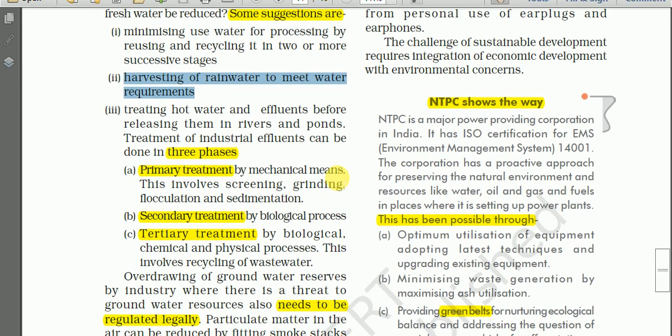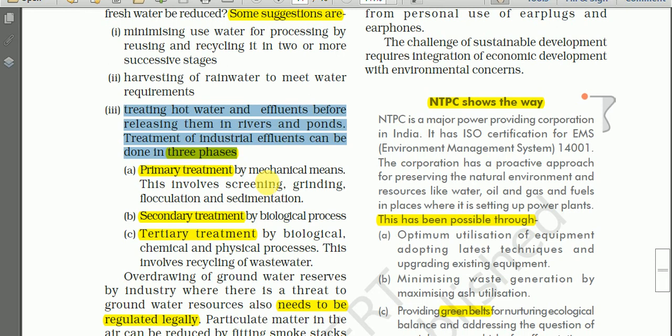Then the third important step to control industrial pollution is this one: treating hot water and effluents before releasing them in rivers and ponds. See, industries release very hot water, and because of that thermal pollution is there in the water bodies, in the rivers, affecting the aquatic ecosystem.